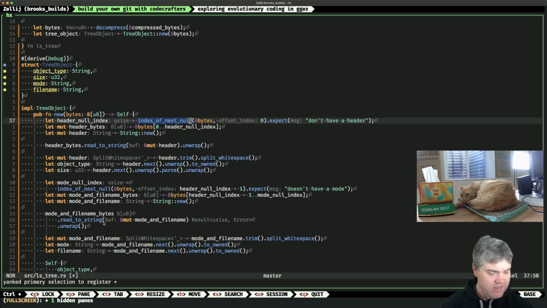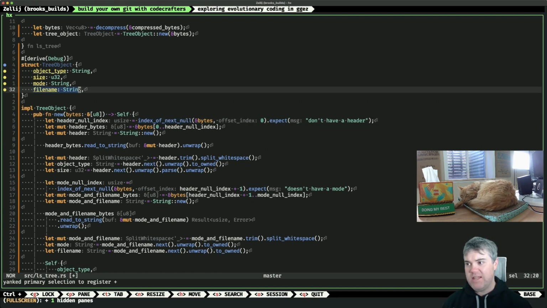I think leaving it as a string in this case is probably fine because we're not going to be doing any math on it. We're not going to be doing anything else. Maybe we can argue that we should turn it into a small number for memory's sake, but these types of commands just run and then quit, the entire program exits. So it's not really going to use much memory in the end. Collect into a Vec of tree objects. Yeah, so